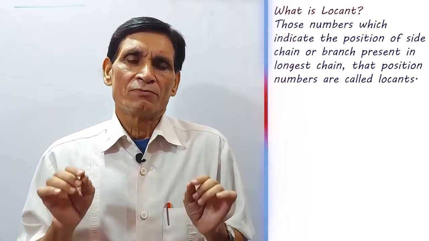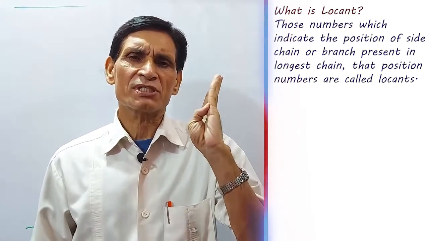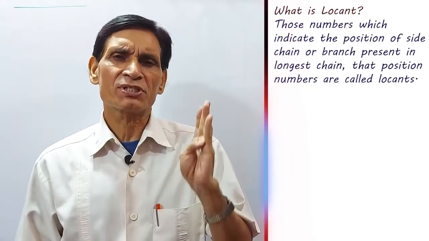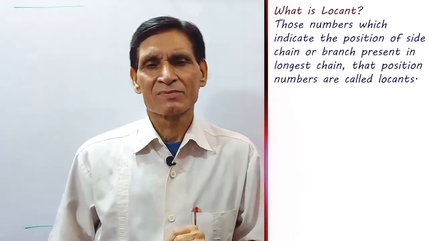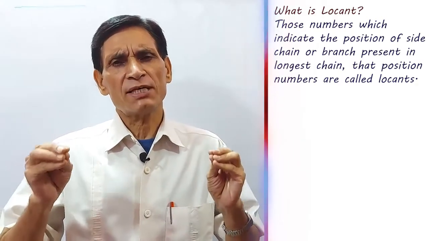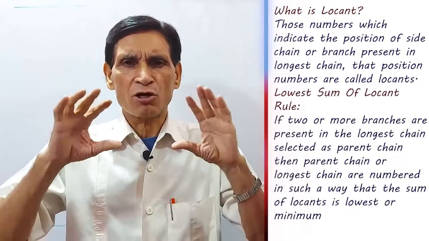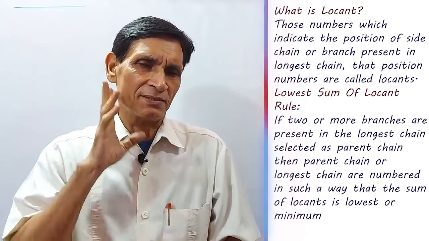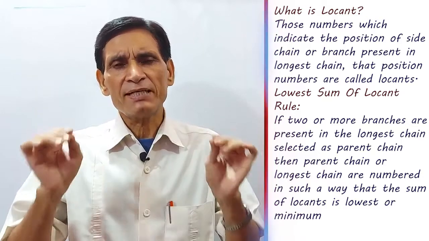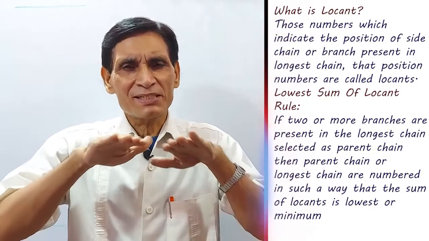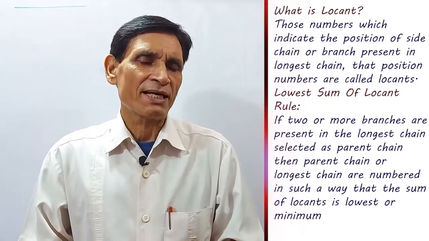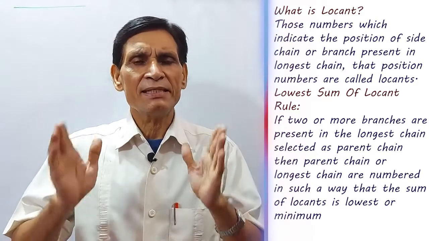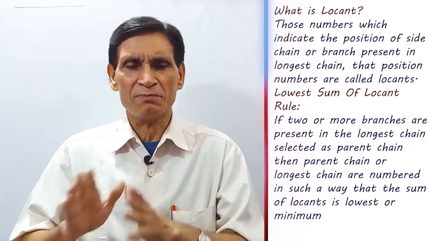Lowest sum of locants rule, or lowest sum rule: if two or more branches are present in the longest chain selected as parent chain, then the parent chain is numbered in such a way that the sum of locants is lowest or minimum.